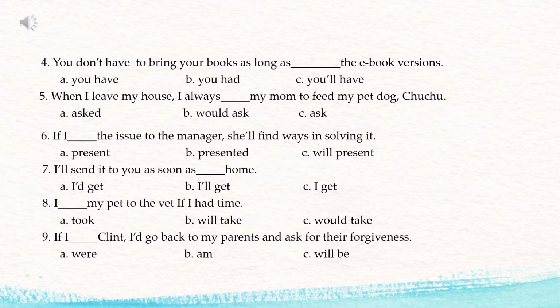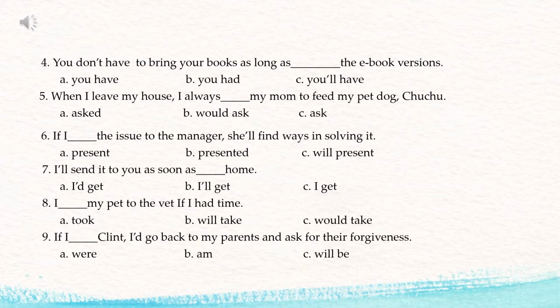Okay? Number eight, I blank my pet to the vet if I had time. So you have there the conditional clause, if I had time, which is in the past tense. So if the tense of the verb in the conditional clause is in the past tense, then the tense of the verb in the main clause should be what? Should be would take, okay? So, I would take my pet to the vet if I had time.